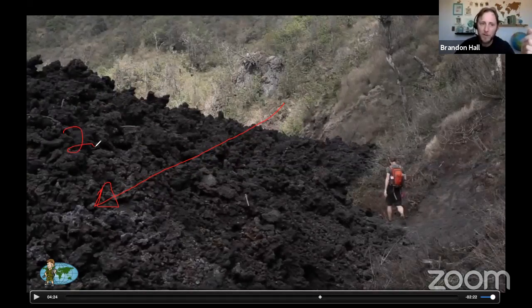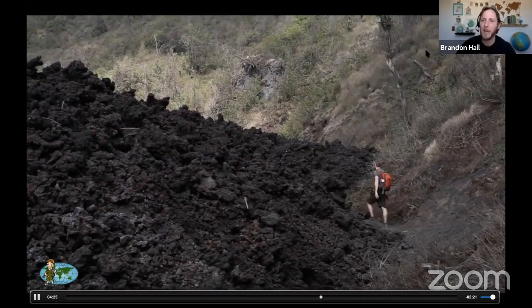Remember, this lava is from 2010. It's 2018 now. It's still warm enough. It's still hot down in there, deep inside there. And because of that, you can do pretty neat things with that heat.